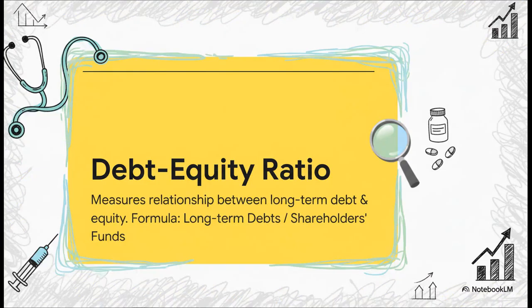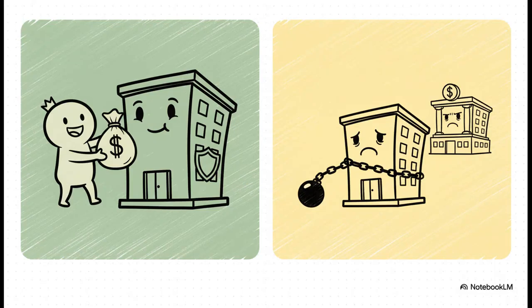And the king of all solvency ratios, the one you will definitely see in your exam, beta, is the debt-to-equity ratio. The name says it all, right? It just compares the company's long-term debt, that's money borrowed from outside, to its equity, which is the owner's own money invested in the business. Let's make this super simple.